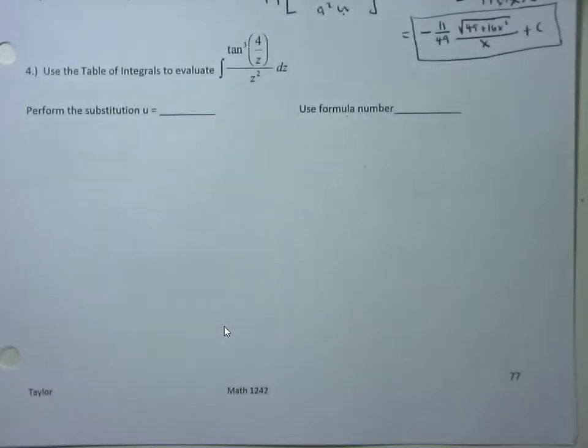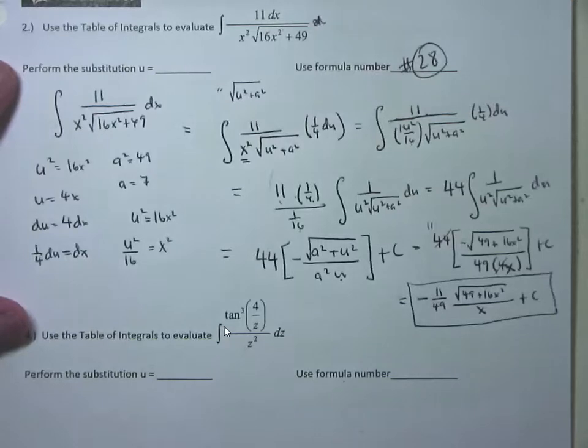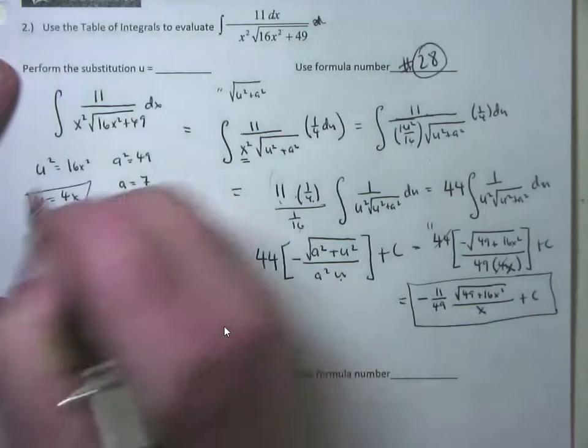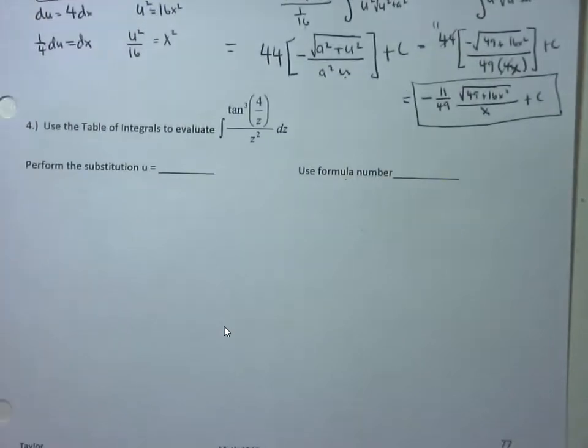Use a table of integrals to evaluate the integral of tangent cubed of 4/z over z squared dz. Oh, and by the way, I forgot to mention one other thing. They occasionally ask on this problem, and I left my little blank there, sorry, you've got to tell what u is. What was u in this problem? U was equal to 4x. So on WebWork, they will occasionally ask you for that. What are you going to let u equal to? You start with these forms, you start with u squared, and then you get down to the u. Same idea here.